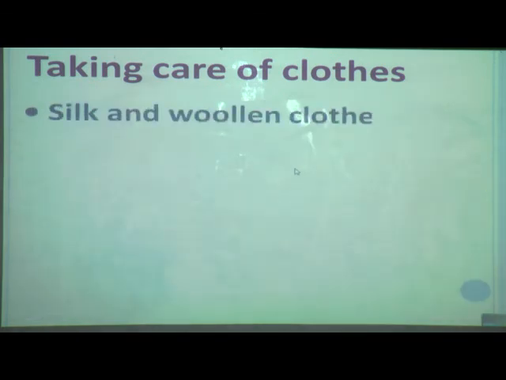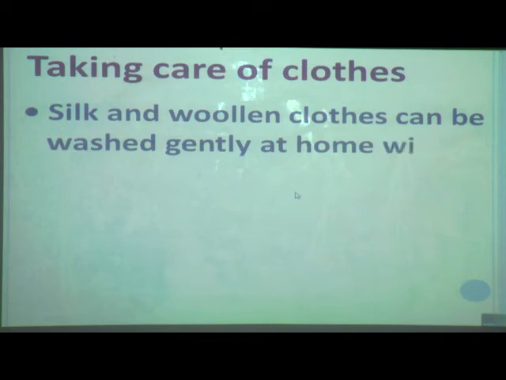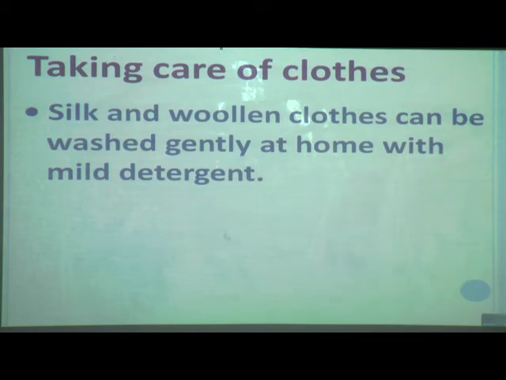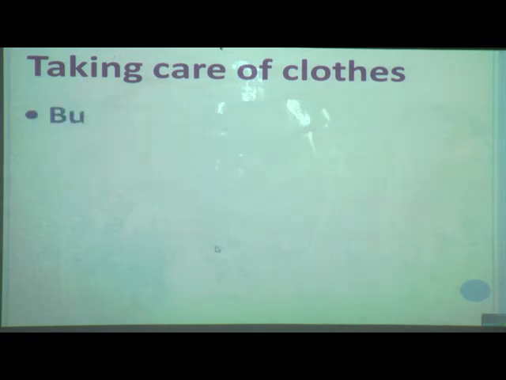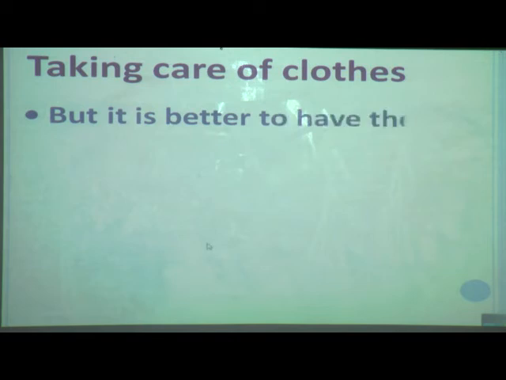Now we will see what care should be taken while washing silk and woolen clothes. Silk and woolen clothes can be washed gently at home using mild detergent. But it is better to have them cleaned without water.